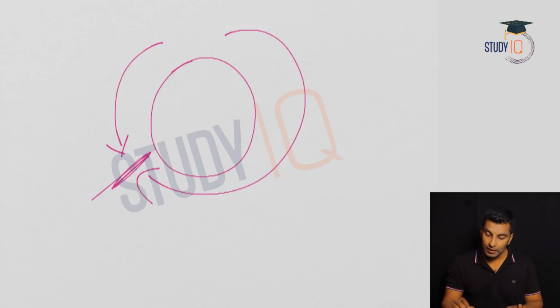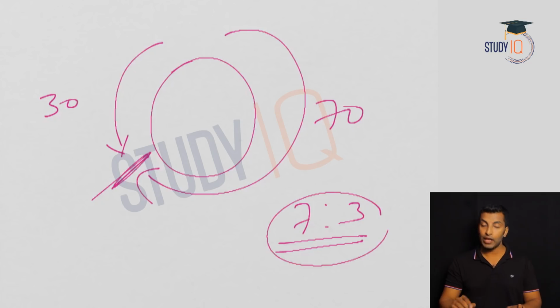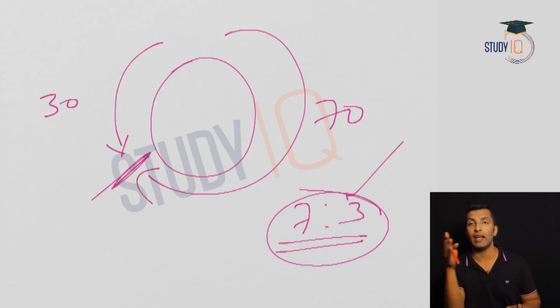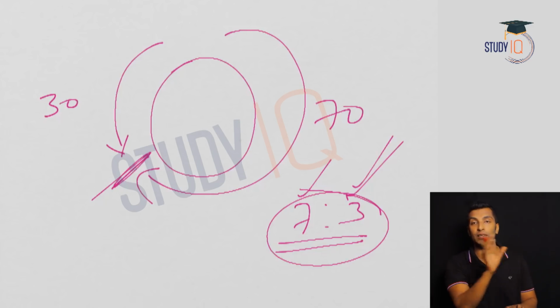Now if I am telling you one person is at 70 km per hour and one person is at 30 km per hour, we know the speed ratio is 7:3. So if I am telling you 100 rounds were covered together, we can get the distance traveled by each person. It will be divided in the ratio 7:3, so 70 and 30 rounds. So 100 rounds together means 100 meetings. If you know the speed ratio, you get the distance covered by each person: 70 rounds by the faster person, 30 rounds by the slower person. I hope this is clear.